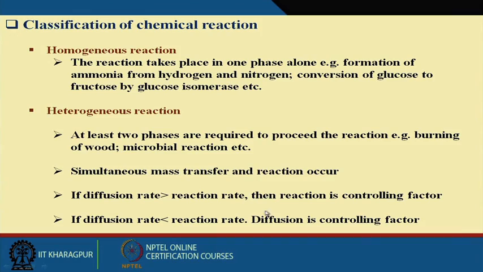Now a very interesting thing: if the diffusion rate is more than the rate of reaction, then the reaction is the controlling factor. What do we mean by that? If we want to improve the rate of product formation, then we have to improve the reaction rate. Then you can get more product when your rate of diffusion is more than the rate of reaction.